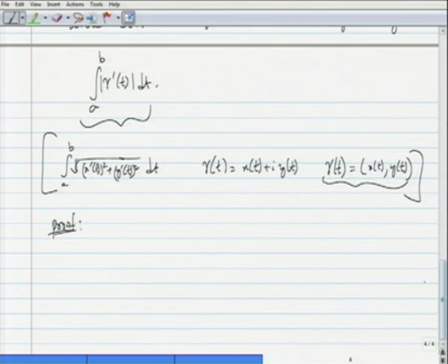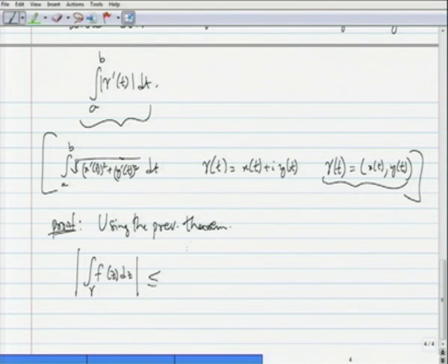We will use the previous theorem. Using the previous result, what we have is that the modulus of the contour integration of f of z dz, on gamma, is less than or equal to the modulus of the integration from a to b.